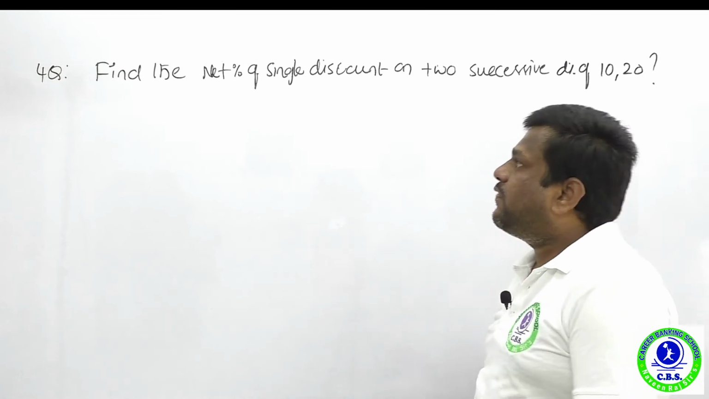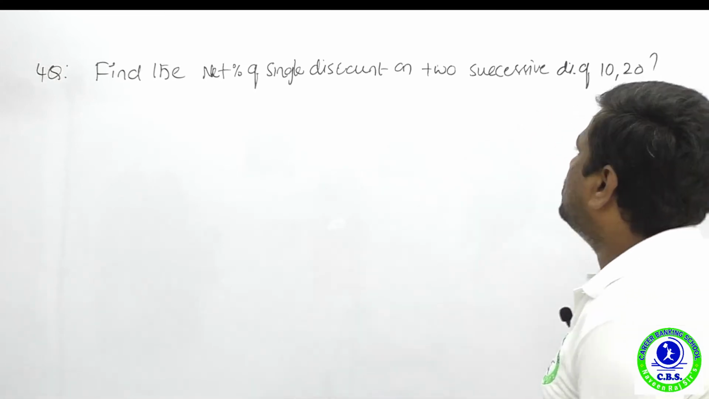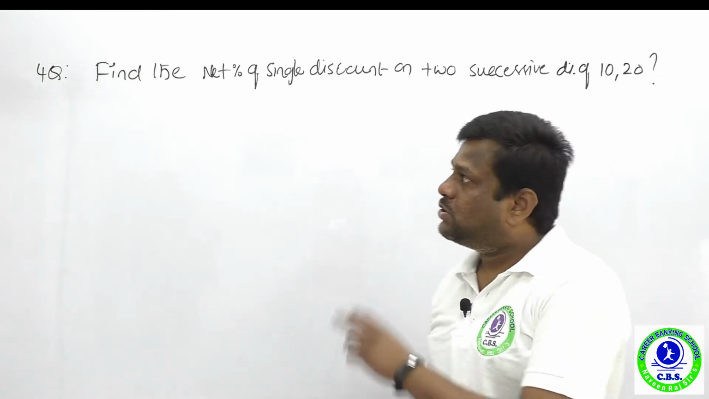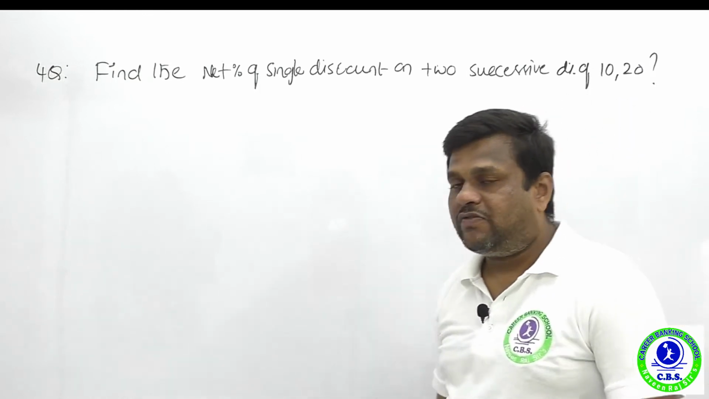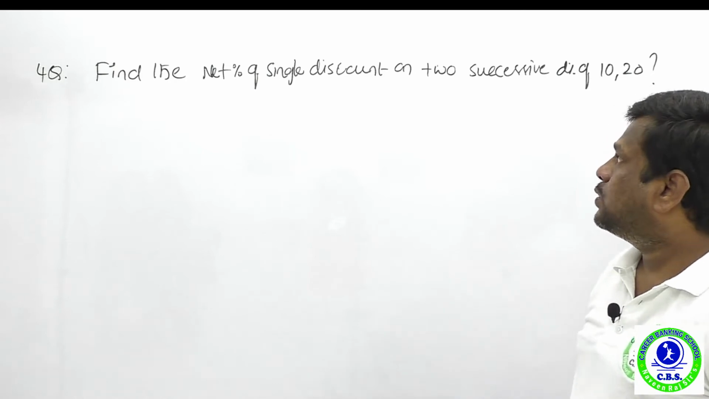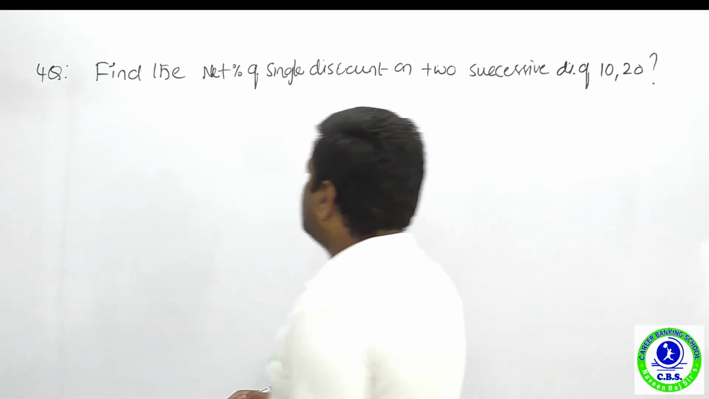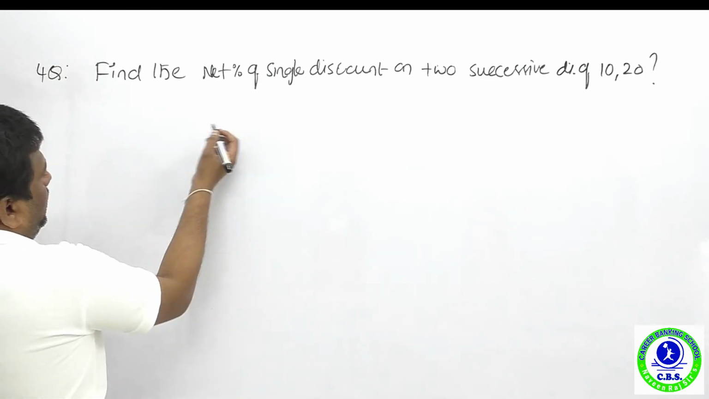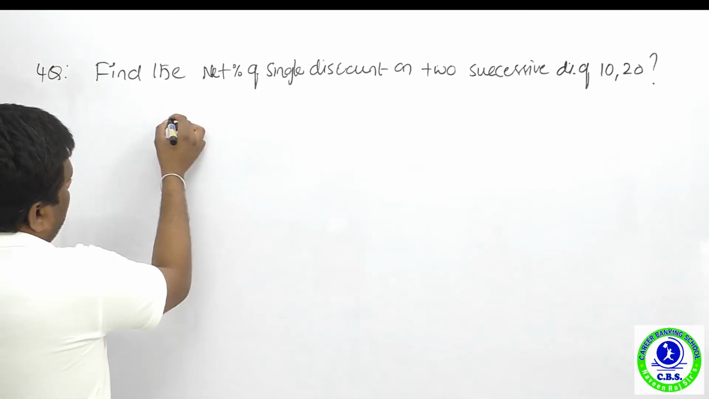The next question is, find the net percent of single discount on 2 successive discount percents of 10 and 20. This is very easy. Find the net percent of single discount on 2 successive discounts of 10 and 20%. Nothing but what it addresses to one single discount. You can easily answer this question in a percentage mode also.